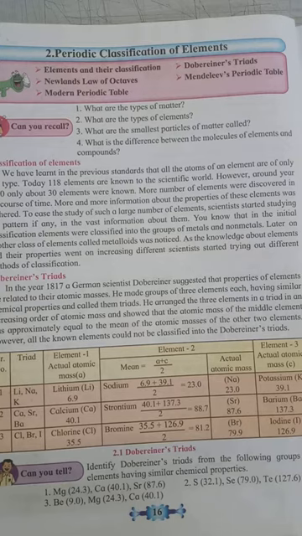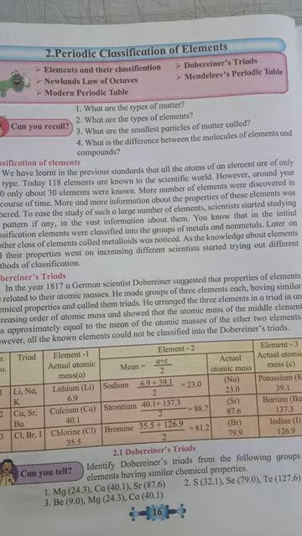Its molecular formula is CO2, means it contains one atom of carbon and two atoms of oxygen. So this is the difference between the molecular formula of an element and a compound. In an element, the molecule contains atoms of the same element. A molecule of a compound contains atoms of different elements.